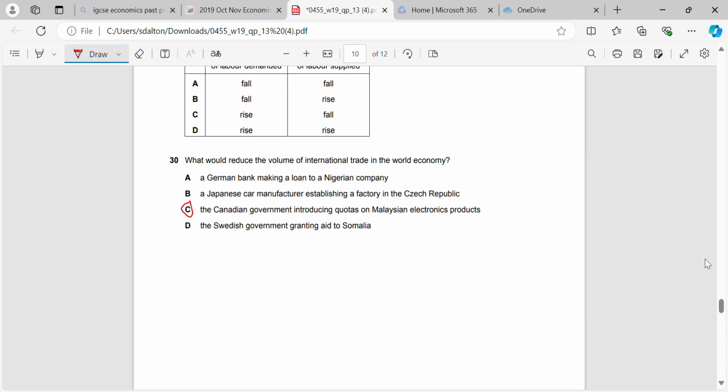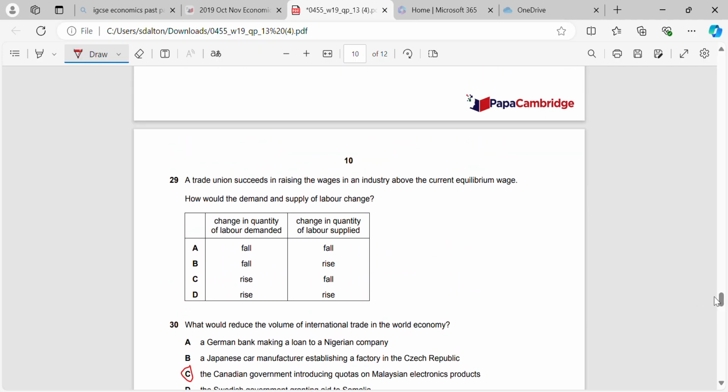Okay, and then we'll start from question 29. So, a trade union succeeds in raising the wages in an industry above the equilibrium wage. How would the demand and the supply of labour change?